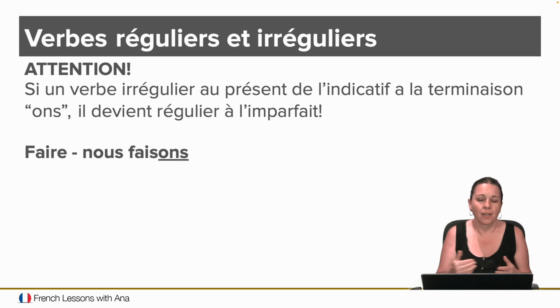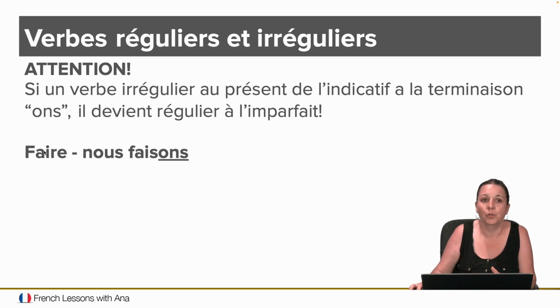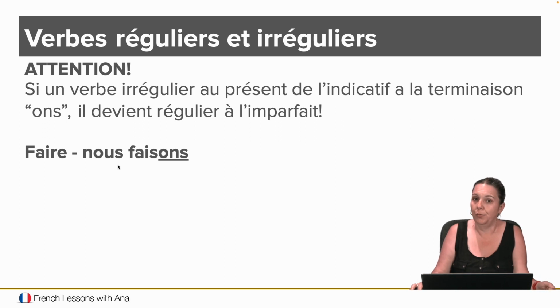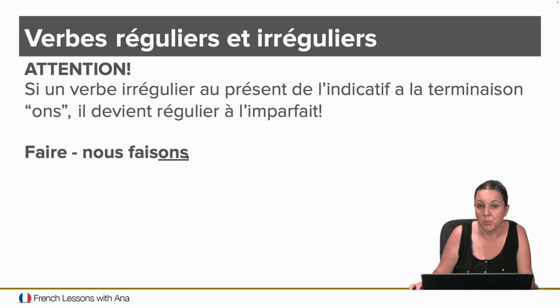Look at faire, and there's many, right? Avoir, vouloir, pouvoir, devoir. All those verbs that are irregular in the present, they have ONS, just like faire does. So if you look at faire in the present tense, je fais, tu fais, il fait, elle, on fait, nous faisons. So there's that ONS we're talking about. So if there's an ONS, get rid of it because that's what imparfait says and work with what you have. So you're left with FAIS.